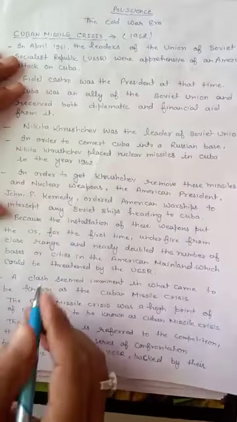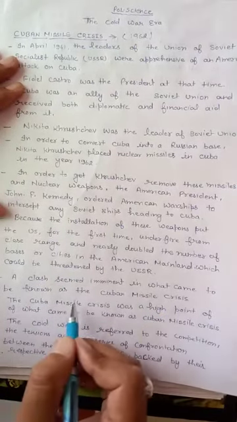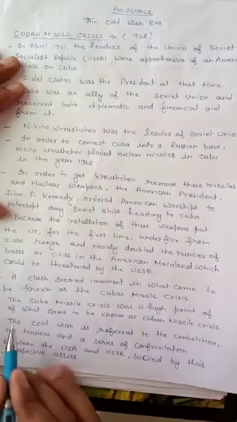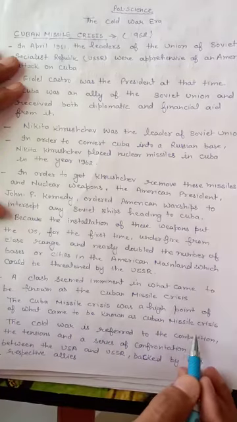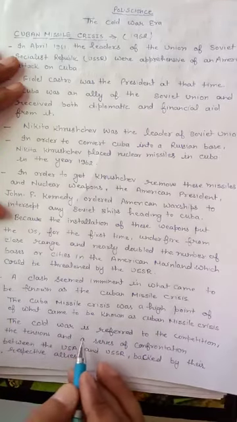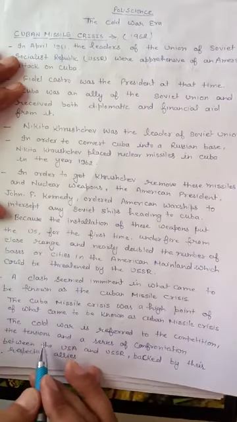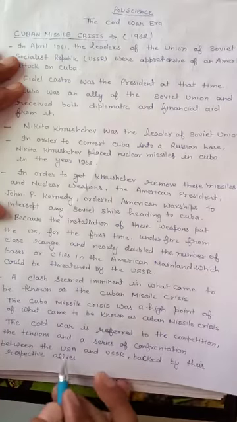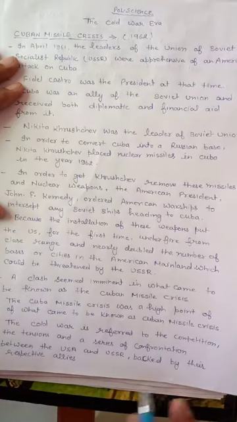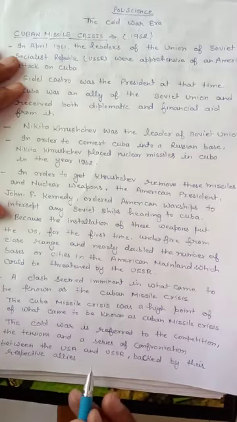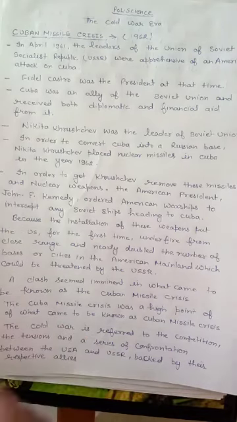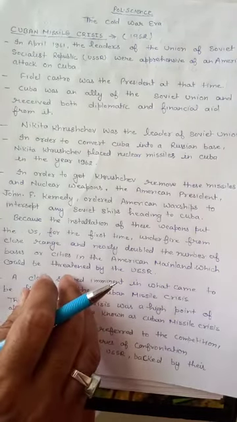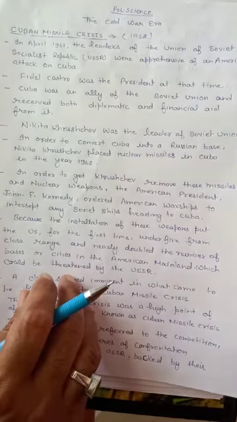A clash seemed imminent in what came to be known as the Cuban Missile Crisis. The Cuban Missile Crisis was a high point of the Cold War. The Cold War refers to the competition, tension and series of confrontations between the USA and USSR, backed by their respective allies, NATO and the Warsaw Pact. So this was the incident which took the world into danger, that the world would be headed to the next world war, the third world war.